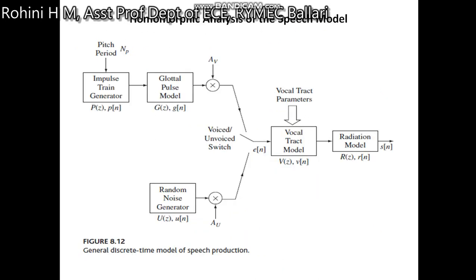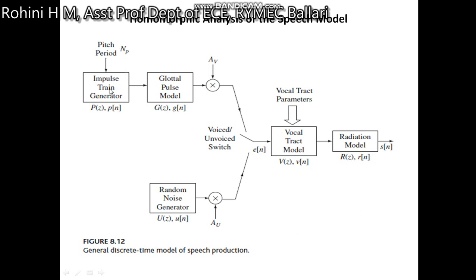So the next slide is about the homomorphic analysis of the speech model. The general discrete time model of speech production is shown here. So this is the homomorphic analysis of the speech model. First we'll take an impulse train generator.